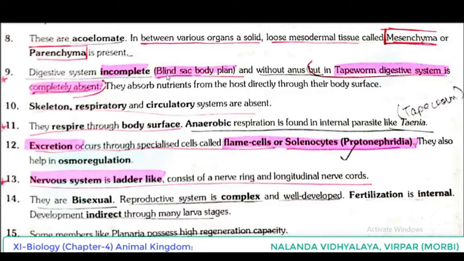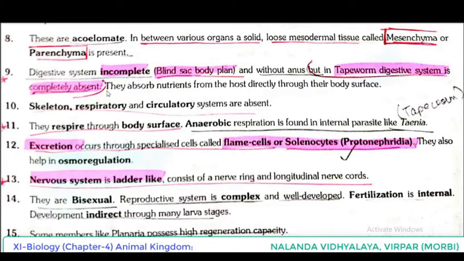Earlier we also discussed that an incomplete digestive system is also known as blind sac body plan, and without anus. But in tapeworm, the digestive system is completely absent. So if the digestive system is present, it is incomplete and without anus. Incomplete means we have to understand only one opening is present. So here anus is absent. But in the case of tapeworm, the digestive system is completely absent.